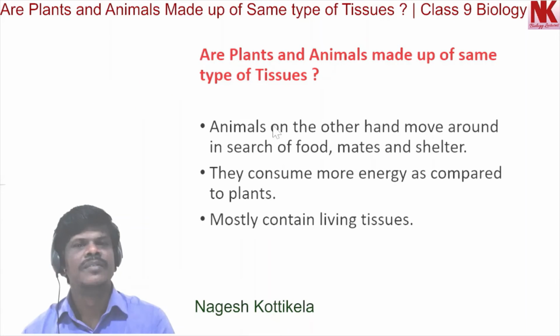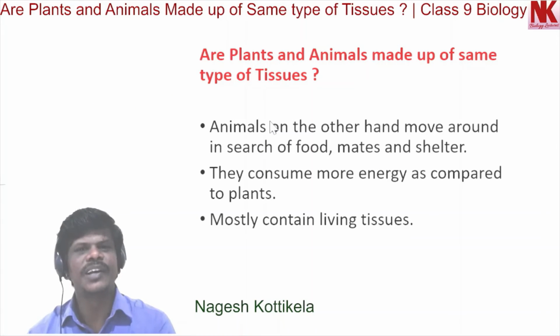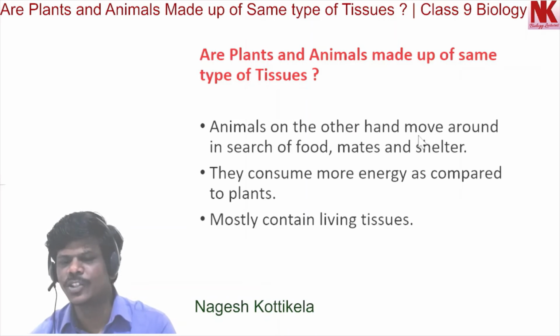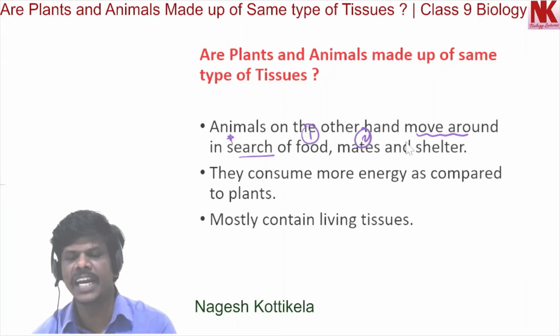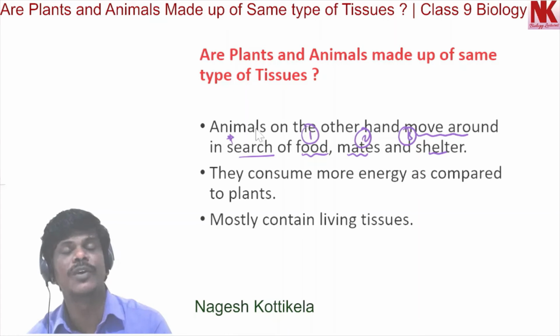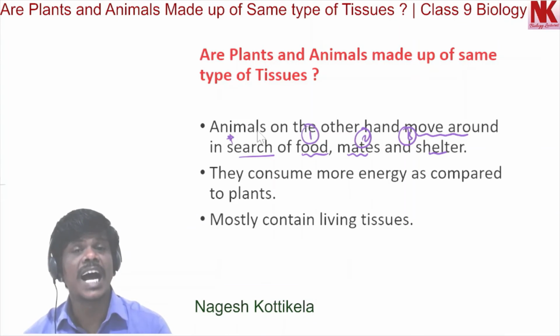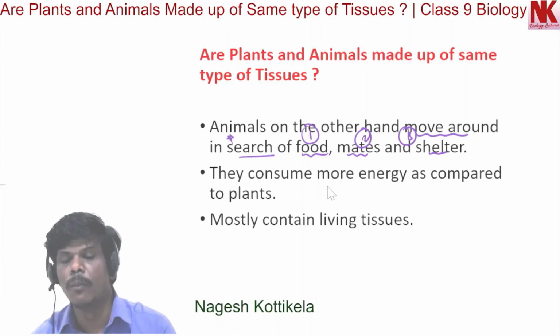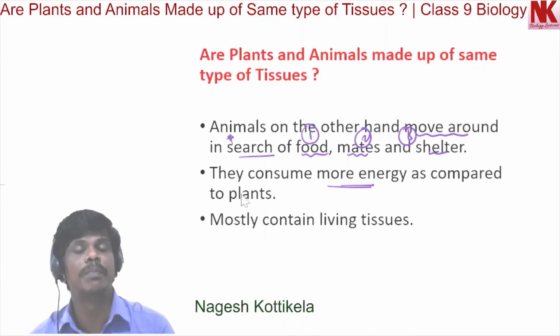Now let's discuss a few details regarding animals. Animals, on the other hand, move around in search of food, mates, and shelter. As the animals are moving, they consume more energy as compared to plants.